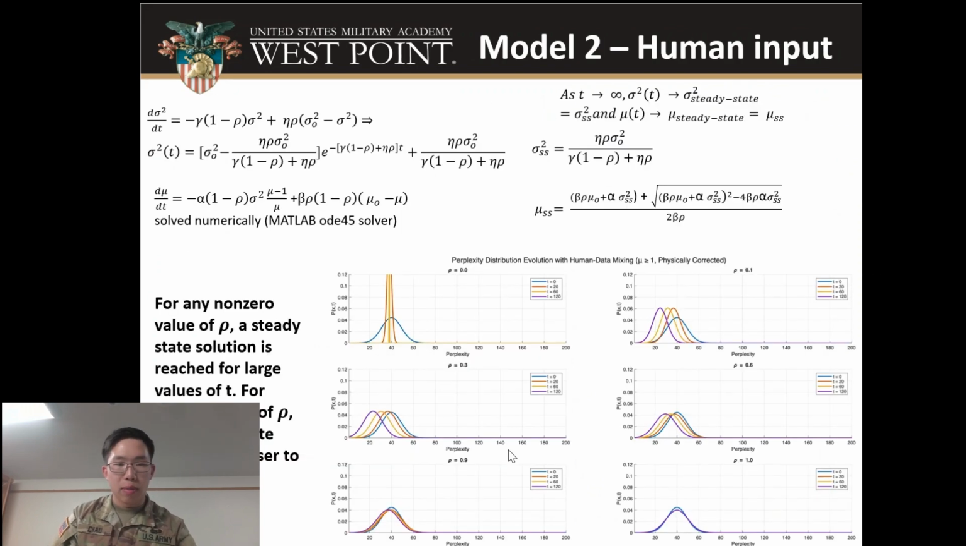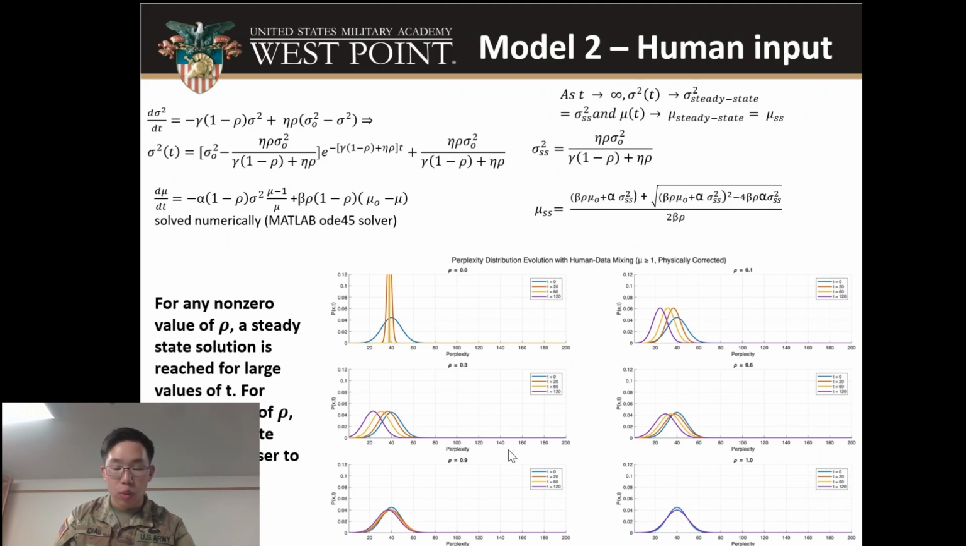Very similar to before, we solve the first differential equation for variation as a function of t, and we solve the second one numerically using MATLAB's ODE45 solver. Then we can plug the solutions into the Gaussian formula to get the plots below. Each plot represents a different value of rho, a predetermined fixed value of human data. Watching its behavior, we see that as we get greater and greater values of rho, the data sets become closer and closer to the blue, which is the original data set.